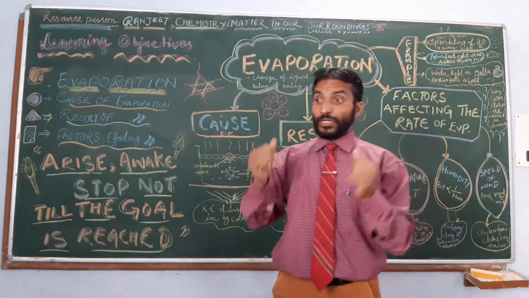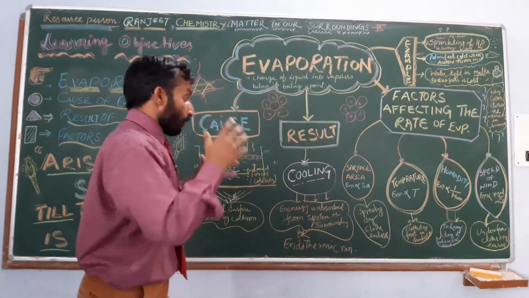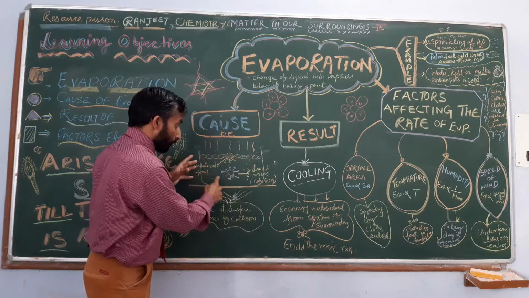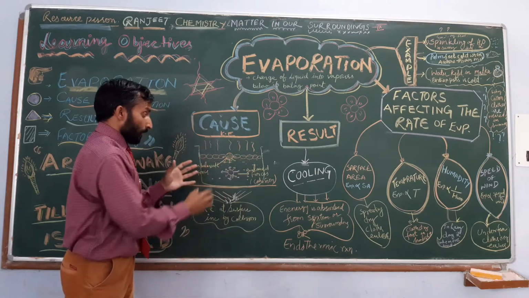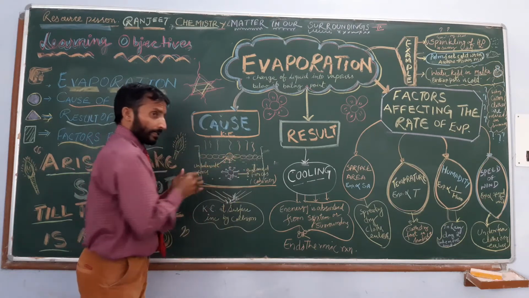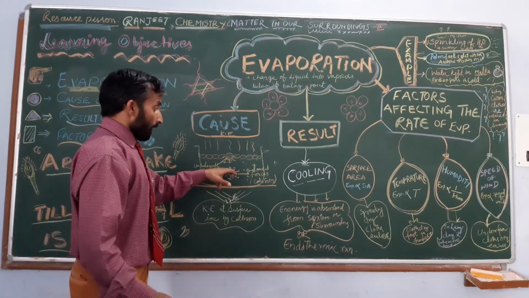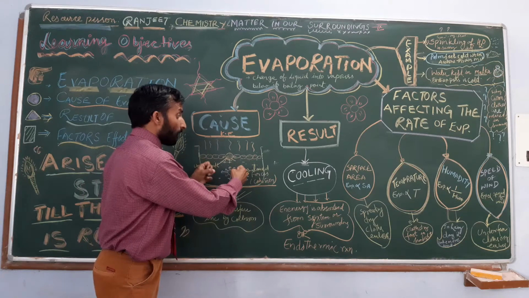Why does evaporation take place? Let us take an example. This is the liquid in this container, and different particles are present here. The particle which is at the center is attracted by the other particles.